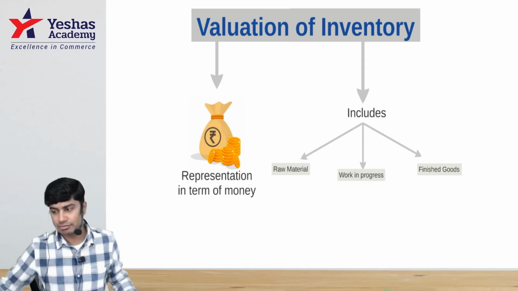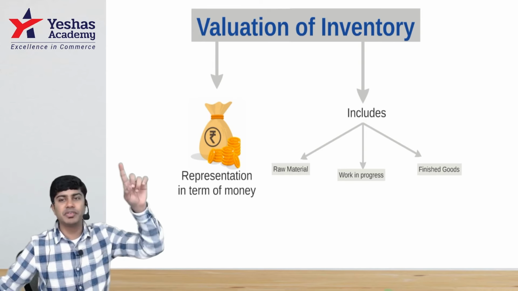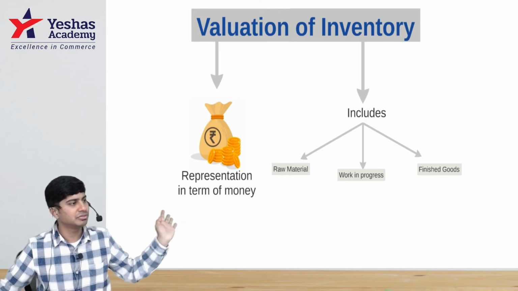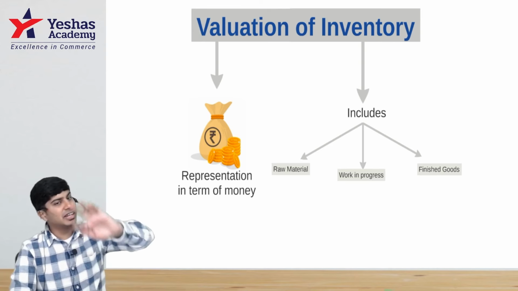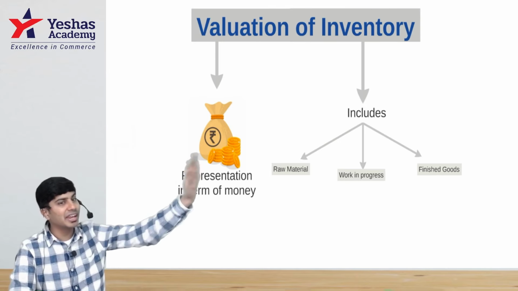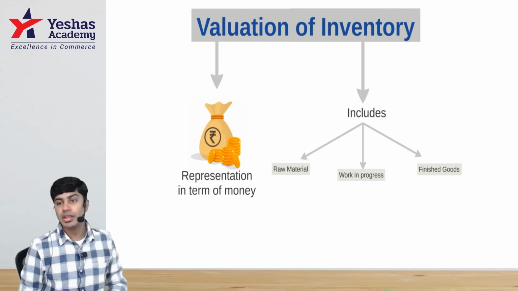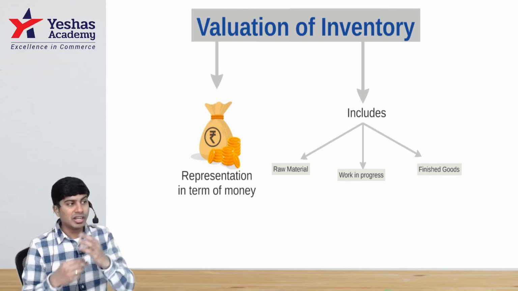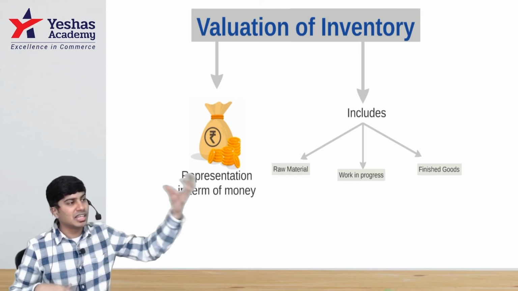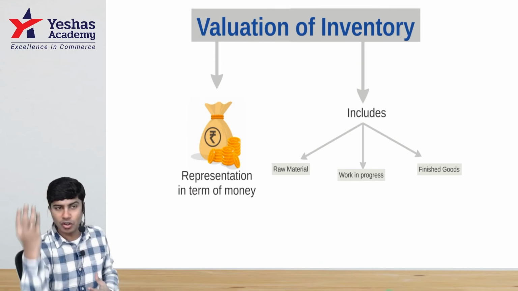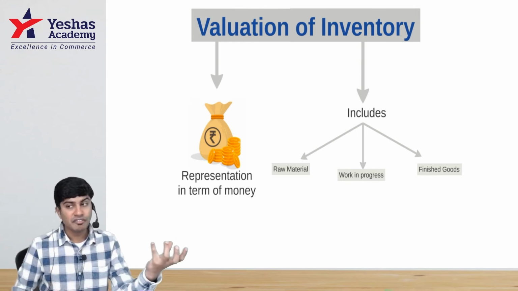If I am a trader, a trader buys, sells, buys, sells. I'll have only one variant of inventory: finished goods. If I'm a manufacturer, I buy raw material, convert it into finished goods and then sell. For example, if I buy and sell shirts, my inventory is only shirts. If I buy cotton, convert it into thread, weave it into cloth, stitch it into shirts and then sell, I'll have two variants of inventory: cotton is raw material, shirt is finished goods.